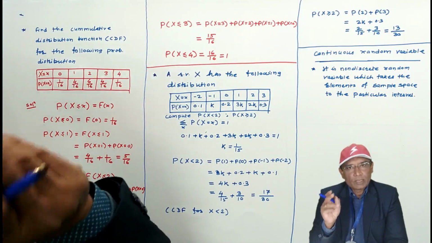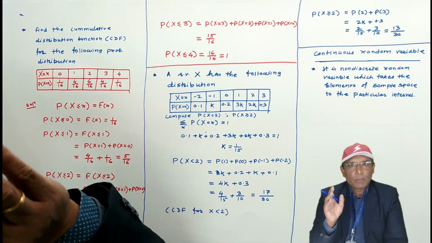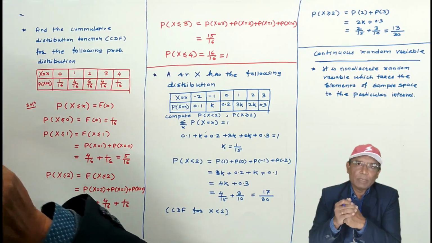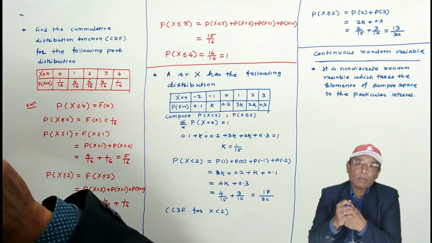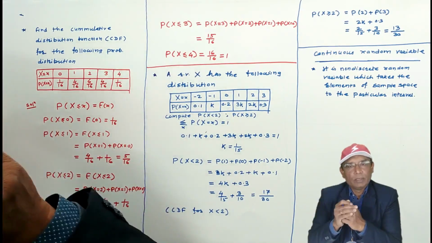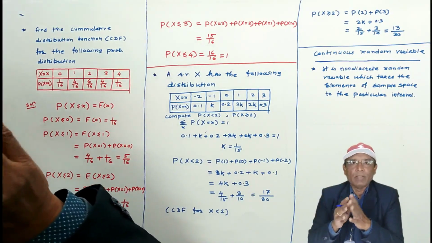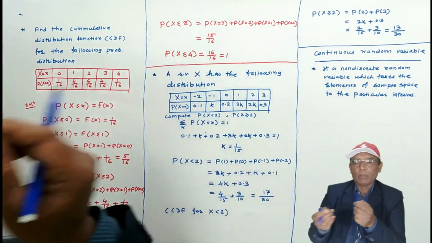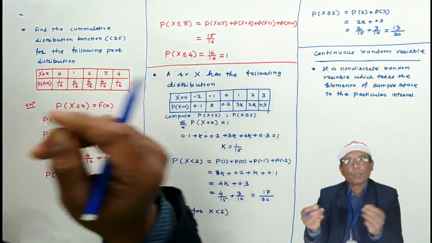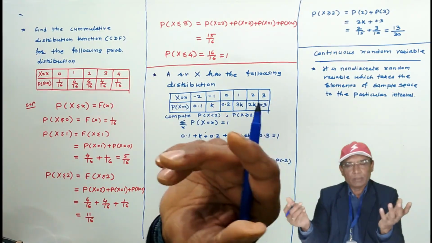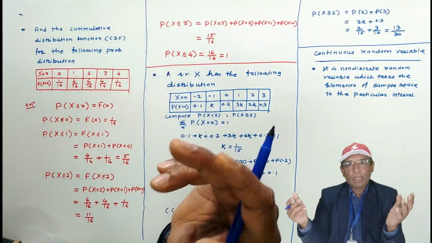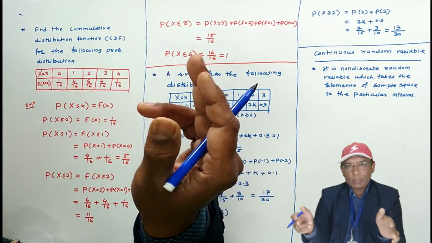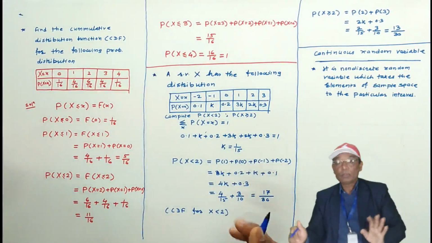In 2013, 2.3 lakh students passed. So this data is what? Discrete data. Discrete random variable. Example I have given. And the continuous random variable: the life of a person comes under the continuous random variable. Life of a particular electric appliance, life of LED bulb. Means the life of LED bulb is 3 to 5 years, 1 to 2 years, 5 to 7 years, like this. Means all these are coming under the interval. All these values of continuous random variables are coming under what? A particular interval. That is continuous random variable.